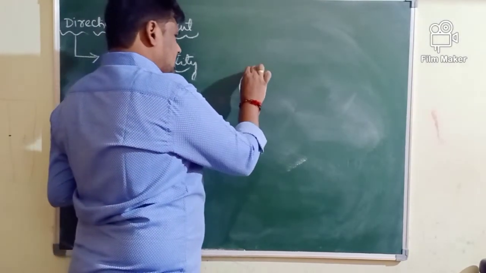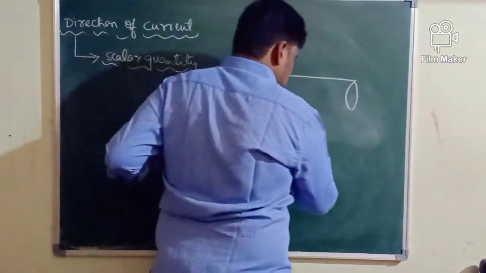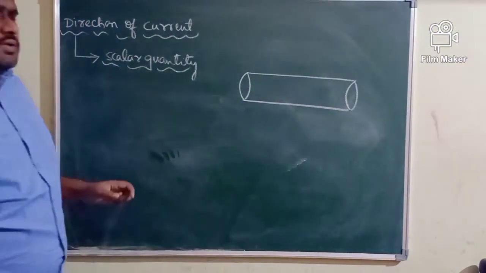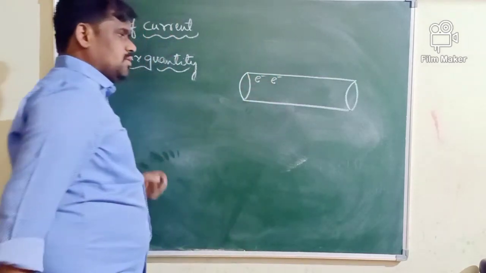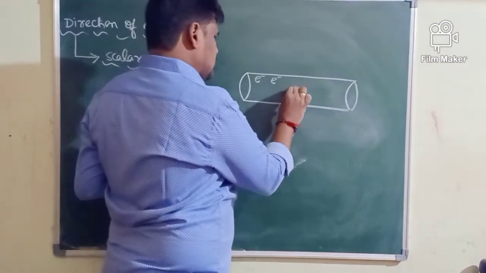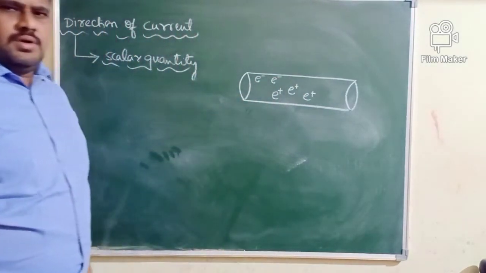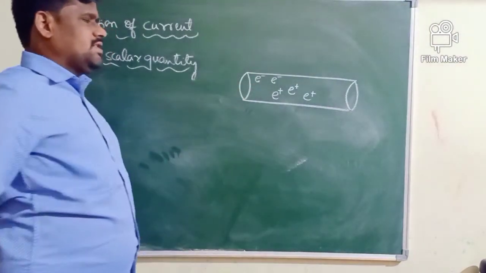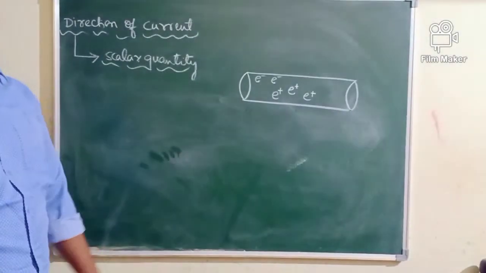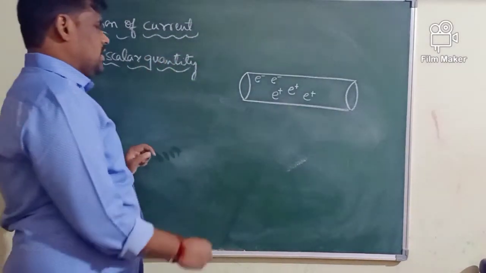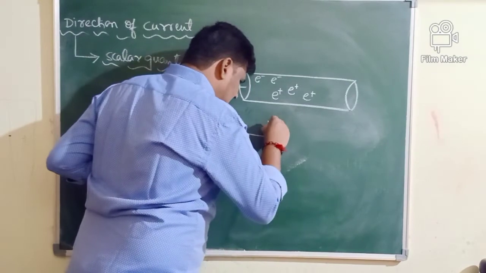Imagine that I have a container or gas filled tube, in which I have electrons, that is negatively charged electrons, as well as positive ions. In this gas filled tube, that gas contains negatively charged electrons as well as the positively charged ions. Across this conductor or gas filled tube, I am connecting a battery.